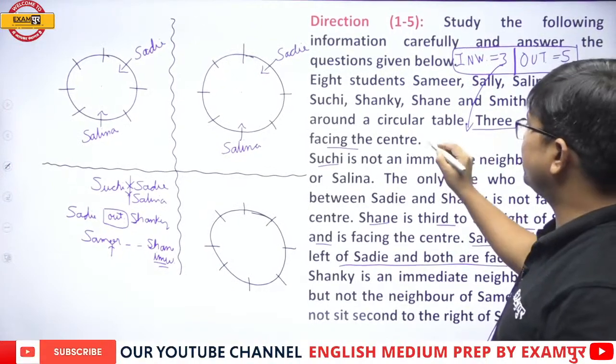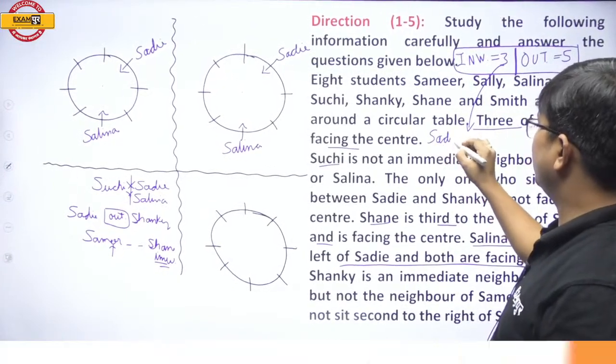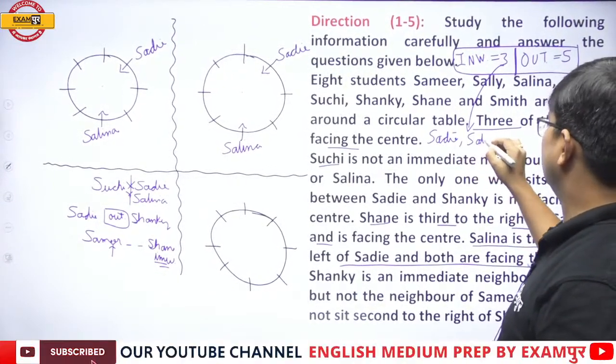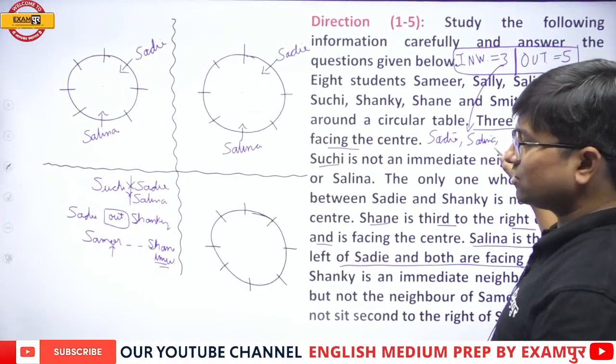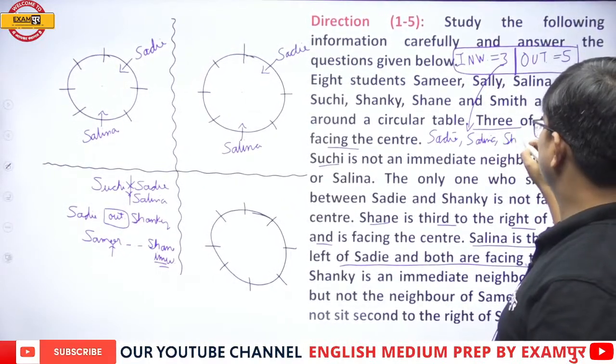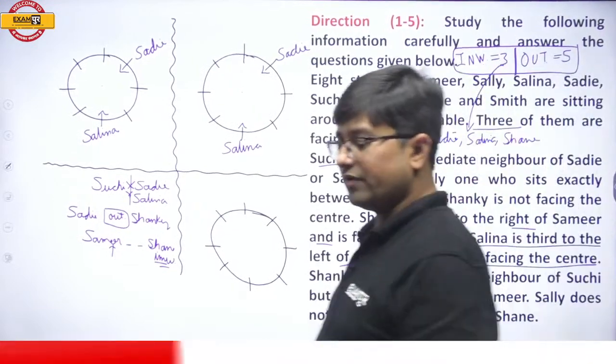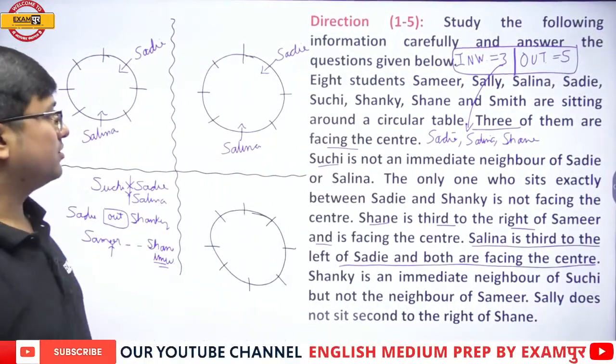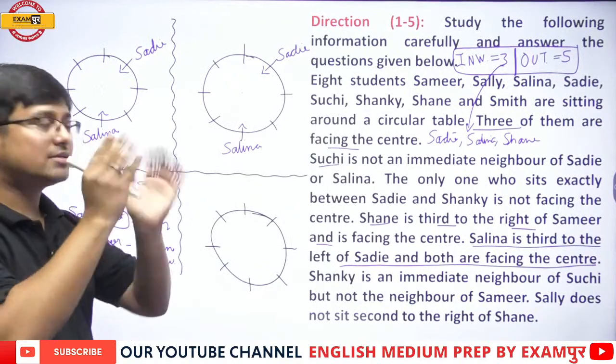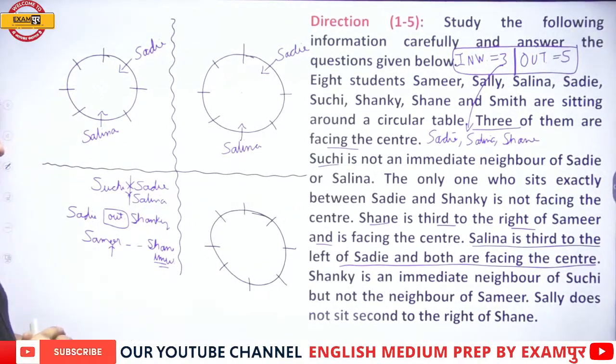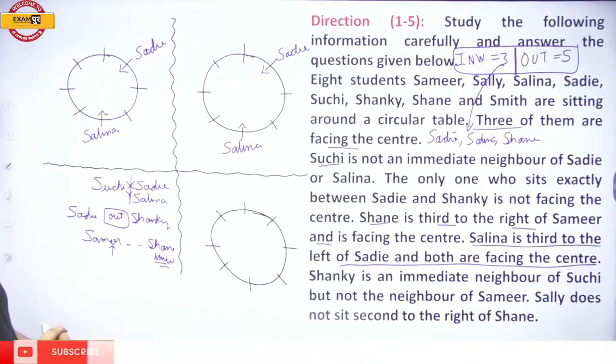Who are the three inward facing people? They are Sadi, Salina, and Shane. All right, everyone, getting it? So now let us begin. Now see, it is also telling you very clearly that